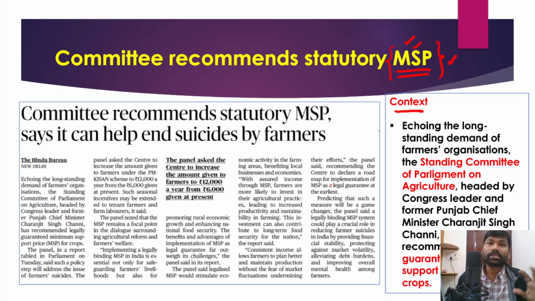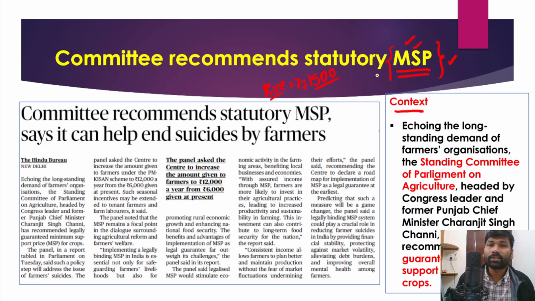So now what is MSP? We'll try to understand this MSP. MSP is the procurement price that the government announces before the sowing of every season, both Kharif and Rabi seasons, right? So this will be the minimum price that the government announces. For example, imagine that for rice, 1 quintal of rice, the MSP the government announced is 1500 rupees. So 1500 rupees would be the MSP.